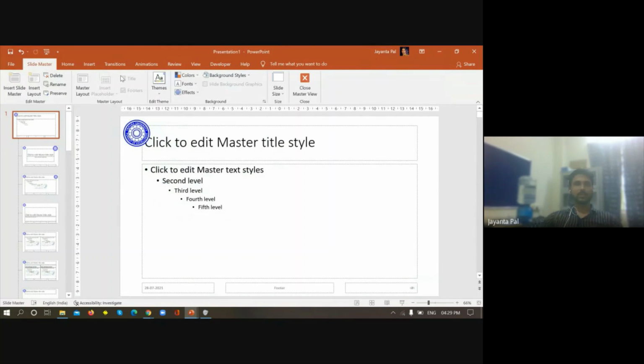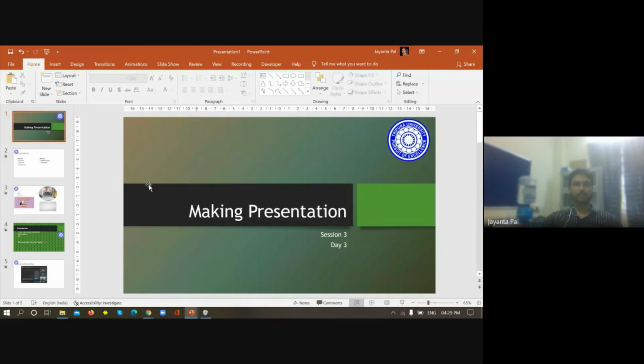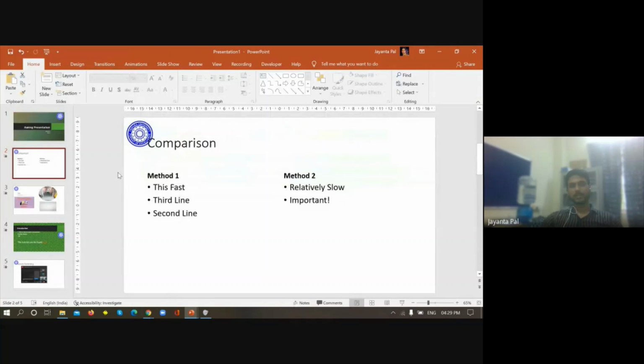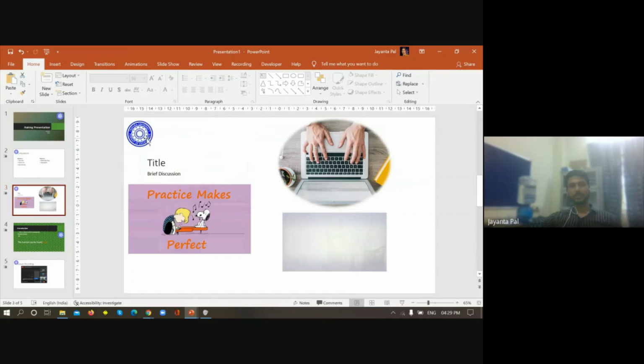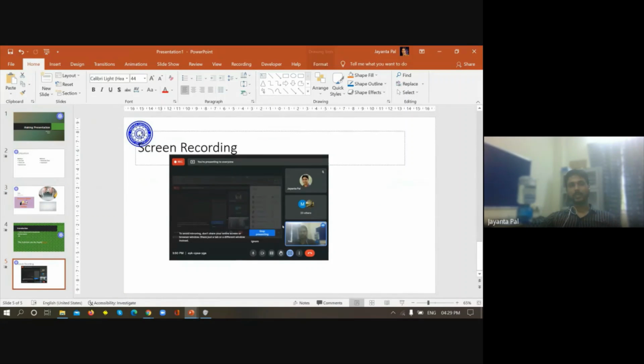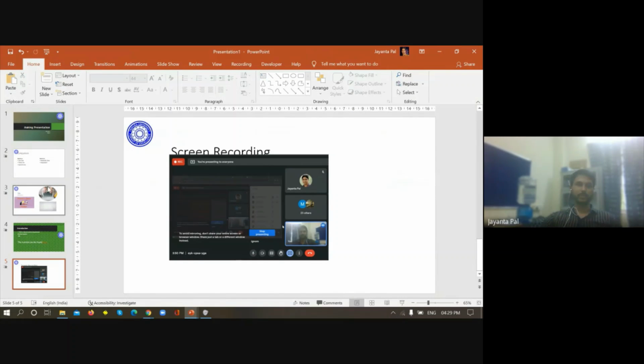Okay, so let us close this one. See, in all the matching slides, it will insert the logo over here, but we cannot select the Tripura University logo, right?